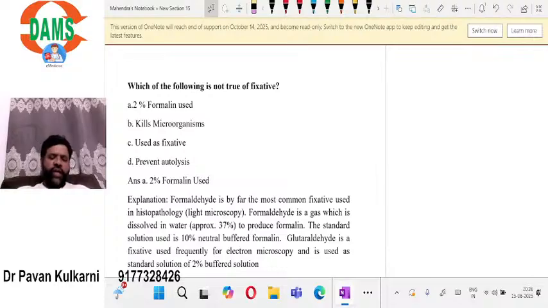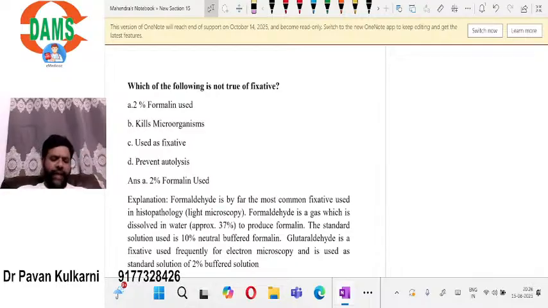Okay, let us move on to the next question. Which of the following is not true of a fixative? 2% formalin is used, kills microorganisms, used as a fixative, prevents autolysis.